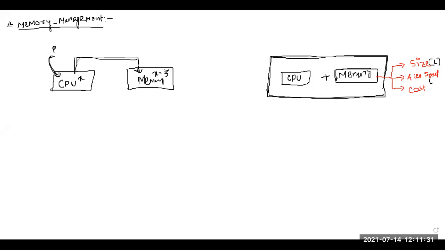The time required for giving the instruction and again fetching this instruction is called access time. That means how much time it requires to access the data from the memory. So access time should be less or more? It should be less. Whenever we talk about access time, it should be small. That is preferable. If the memory has less access time, then we can say it is good memory management.